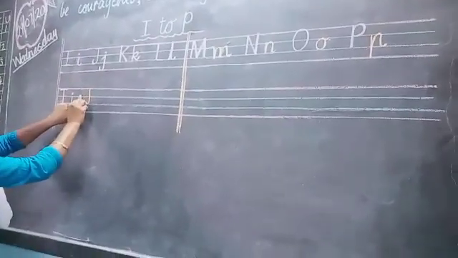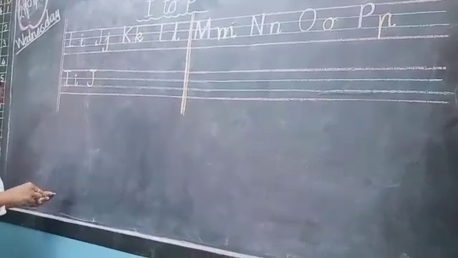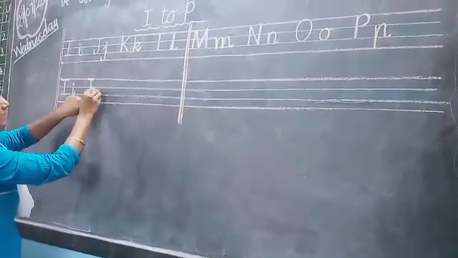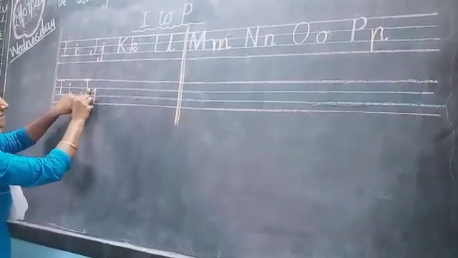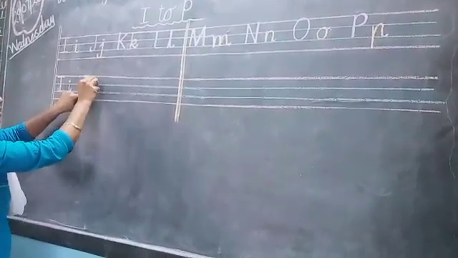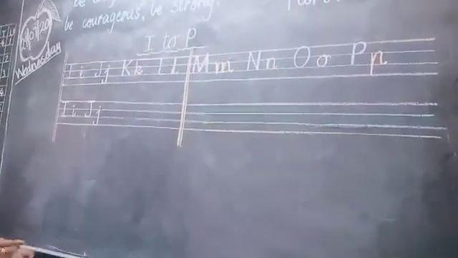Again 1 finger gap. J capital and J small. So keep here 1 finger gap, small slanting line, come down and curve, on the top of this dot. J small, J capital, J small.